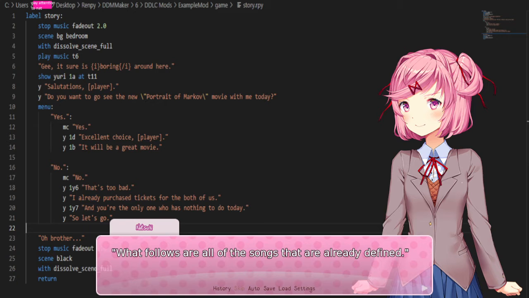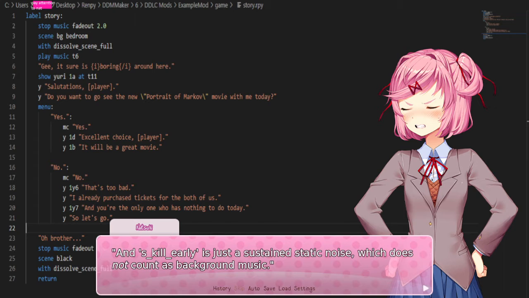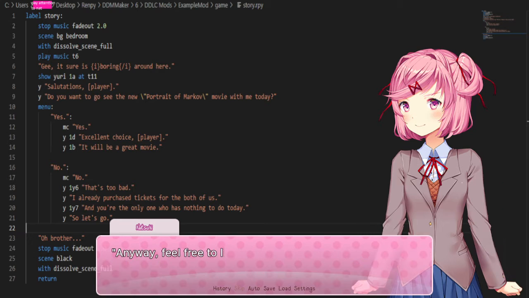What follows are all of the songs that are already defined. I'm not going to include anything related to the song Your Reality because I'm sure you're tired of hearing it over and over again. Oh, maybe you are. And S-Kill Early is just a sustained static noise, which does not count as background music. But it can create some creepy ambience. Anyway, feel free to listen to a brief snippet from the following songs.